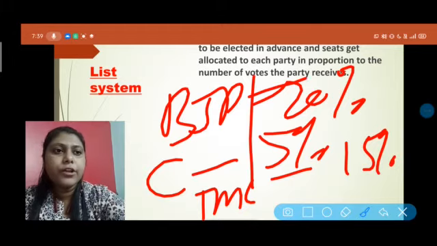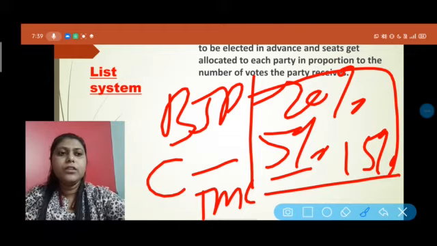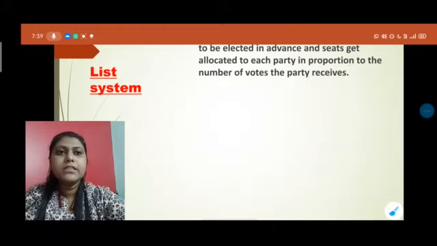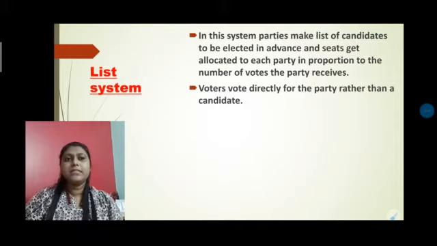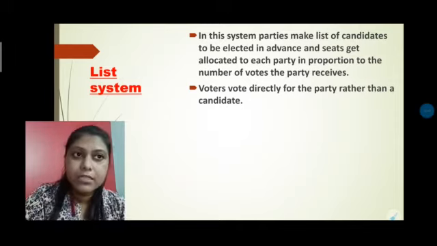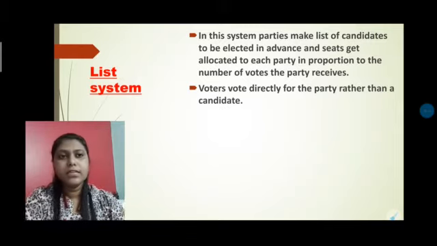So according to this share, they also get a share in the government. So this is said about the list system, where the political parties make their list of candidates in advance, and according to the preference they will get their own seats.